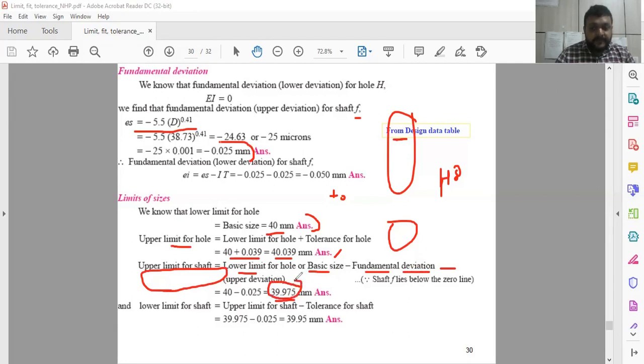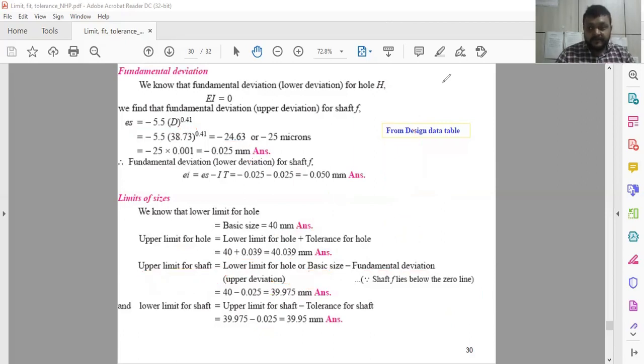Again, this is the upper limit of the shaft by subtracting the deviation from the basic size of the hole. Okay, and again to achieve the lower limit, you have to subtract the tolerance of the shaft from the upper limit, so that lower limit can be achieved. So this is how you can go for the shaft limits. So upper and lower limit of the hole and upper and lower limit of the shaft is to be calculated in this way.